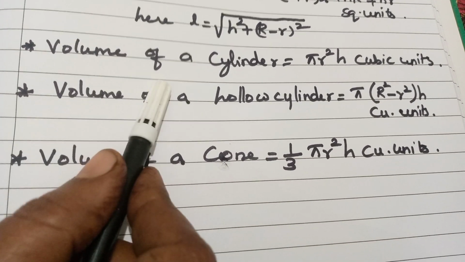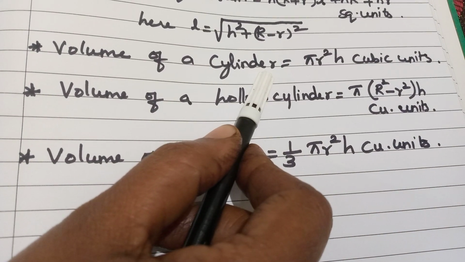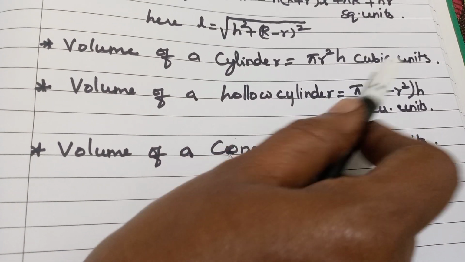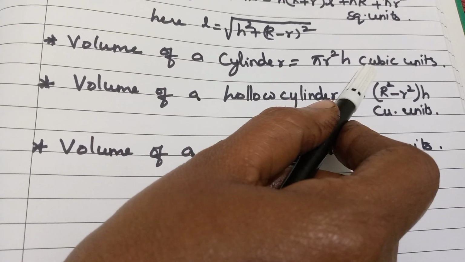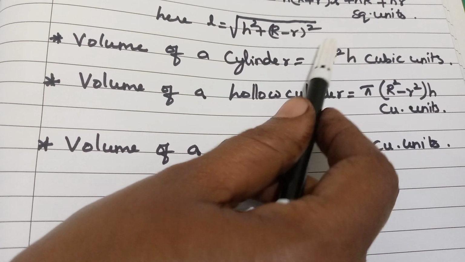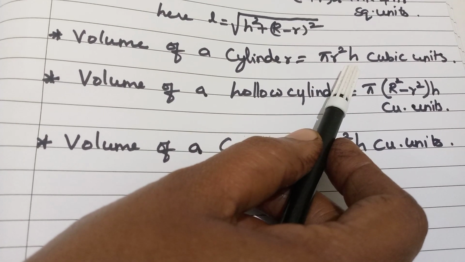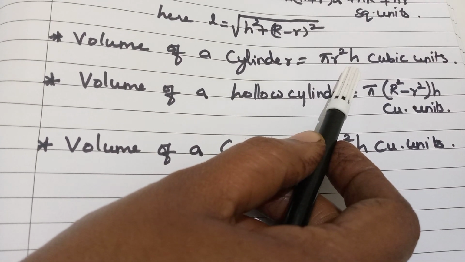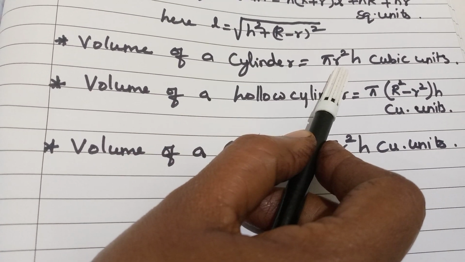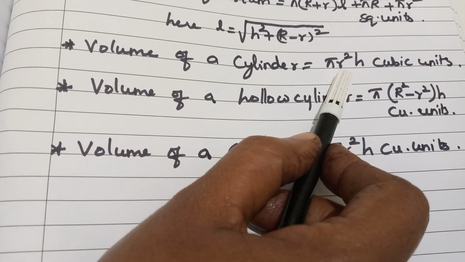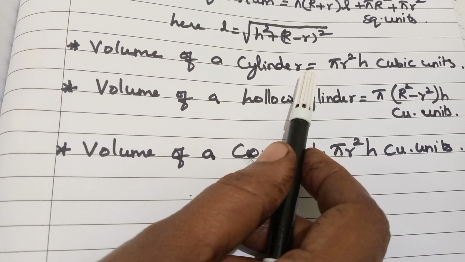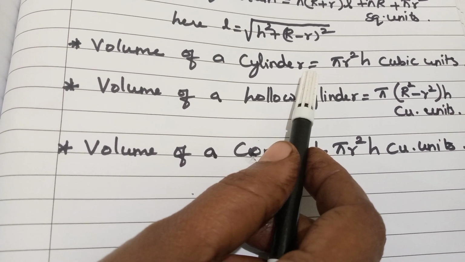Next formula is volume of a cylinder. Volume of a cylinder is equal to pi r square h cubic units. Okay. Volume means we have to use the unit cubic unit. So base area into height, pi r square height. CSA of the cylinder means 2 pi r into height, means circumference of the base into height. Here base area into height. Okay. Both should not collapse. Compare it and study clearly the formulas.